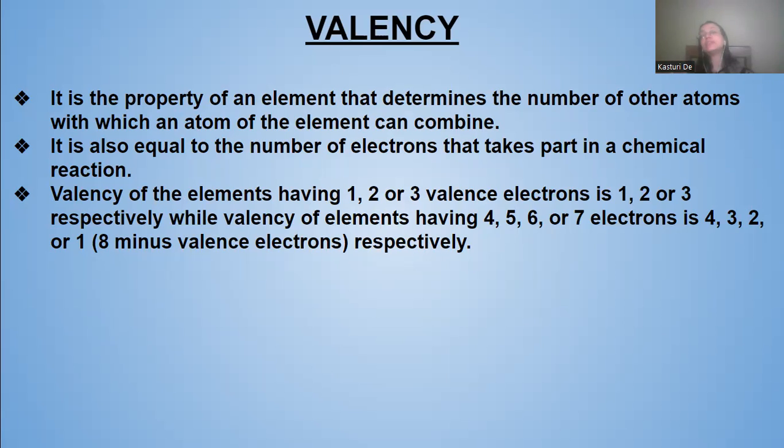And if an element has 7 electrons in its outermost shell, it is deficient of 1 electron to form the octet, so its valency will be 1. That means 8 minus the valence electrons will be the valency of that element. Like that we calculate the valency of an element.